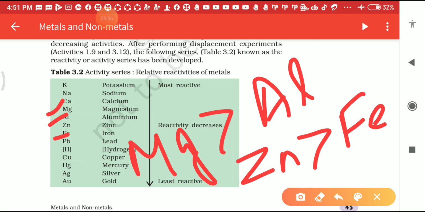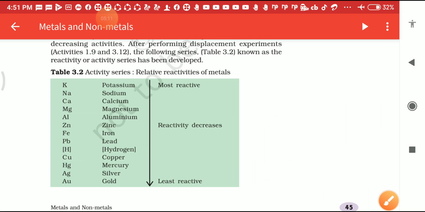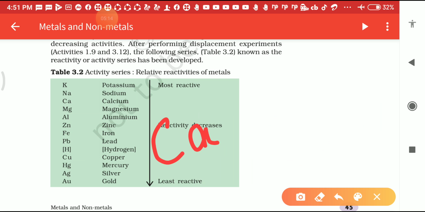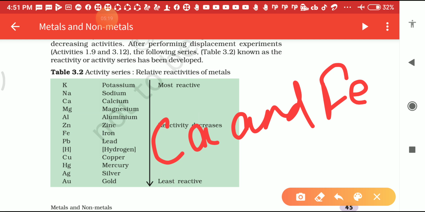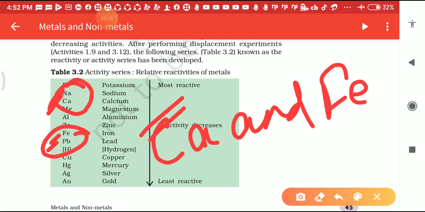Let's take another example. If I take calcium and iron, my question is, which one is the more reactive metal? Now students, you will see this reactivity series. Calcium is written on the top here and iron is here. Which one is on the top? Calcium is on the top, and iron is below the calcium. Which one is more reactive? Calcium is a more reactive metal than iron.